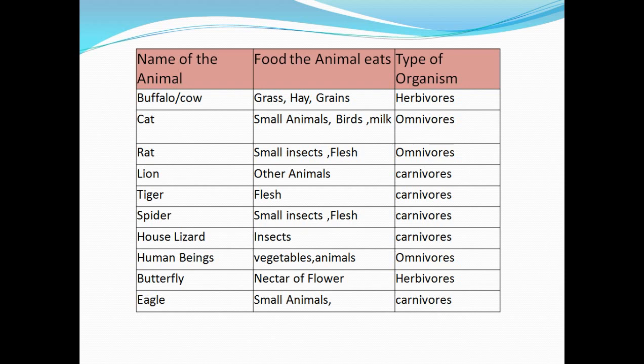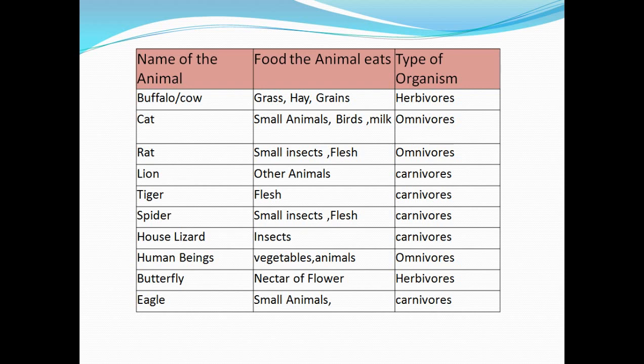A spider eats small insects and flesh, so a spider is also a type of carnivorous animal because it is also dependent on small insects only. House lizard. A house lizard eats insects, so it is also considered carnivorous because it is totally dependent on other small animals. They eat only animals, so they are also considered carnivorous.